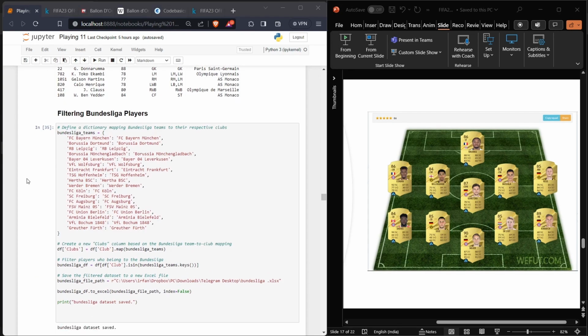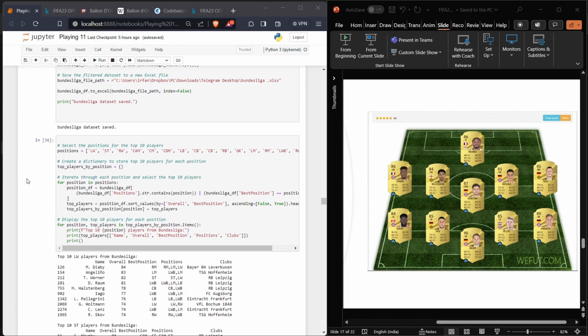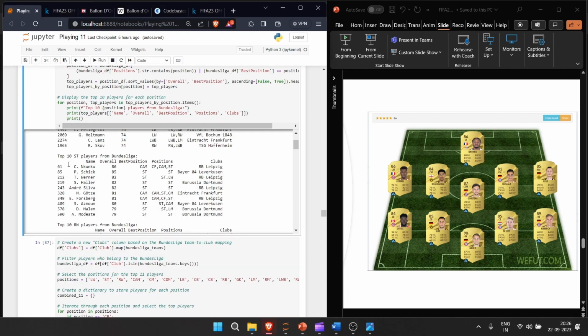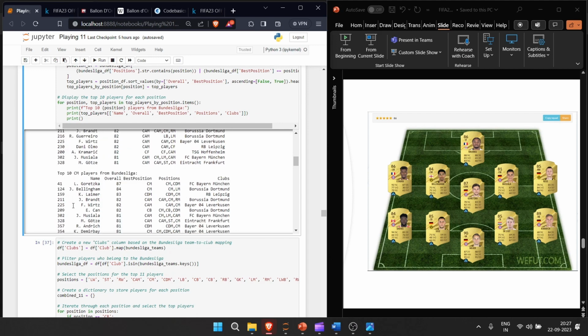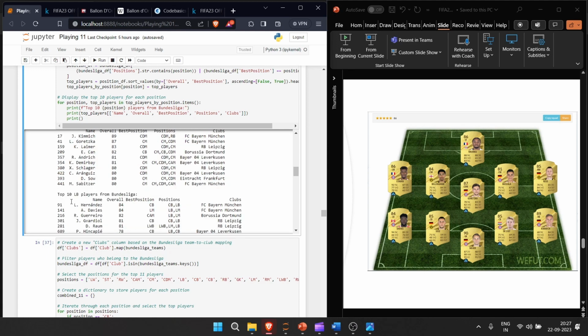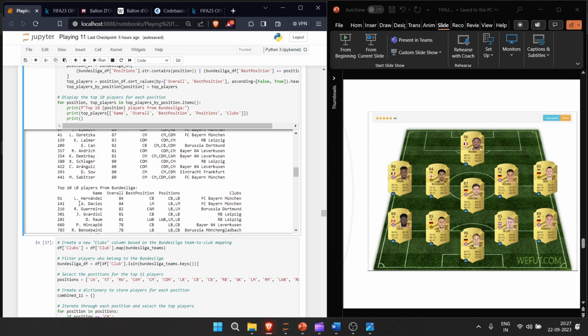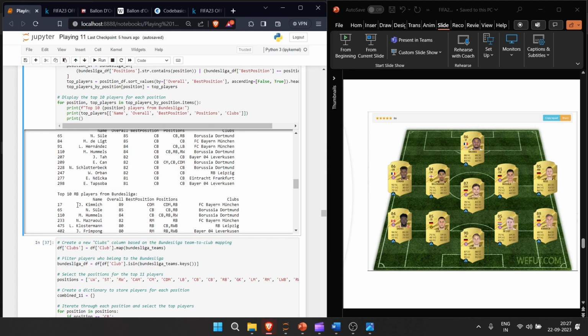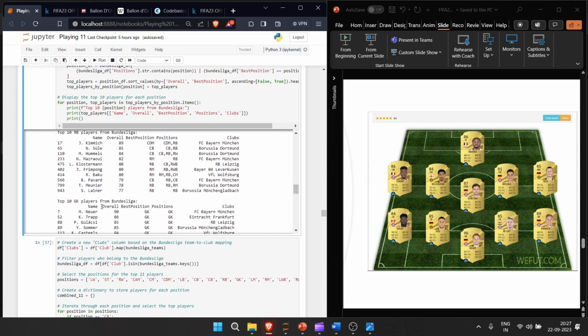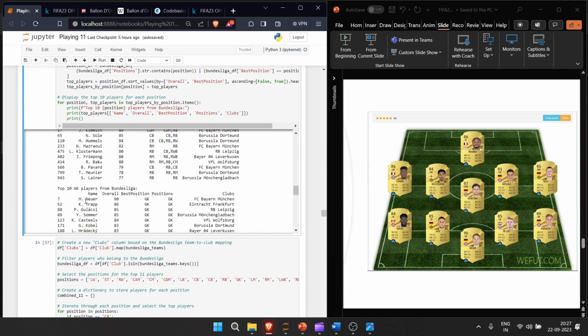For Bundesliga, which is the German league, it is going to be 1 striker with 5 midfielders and 4 defenders. The striker is going to be Nkunku, and for the midfield we have Goretzka, Bellingham, and Jamal Musiala. For the left back it's going to be Alphonso Davies, and for the centre back it's going to be Sule and De Ligt. For the right back it is going to be Joshua Kimmich, and the goalkeeper is Manuel Neuer.